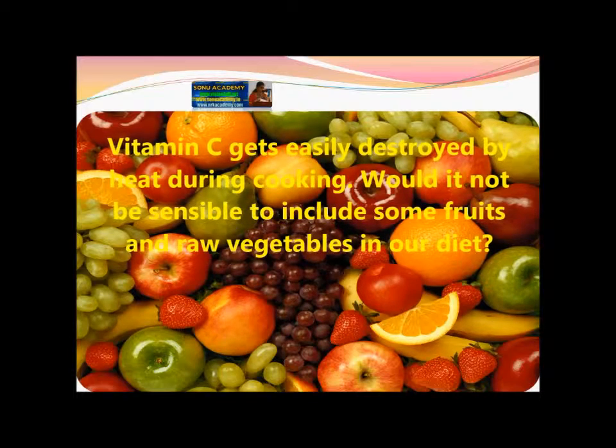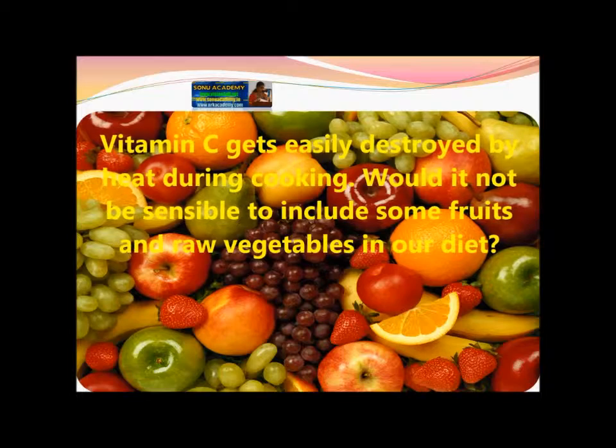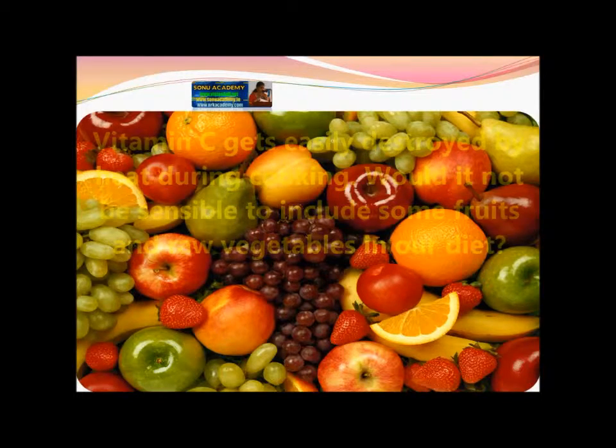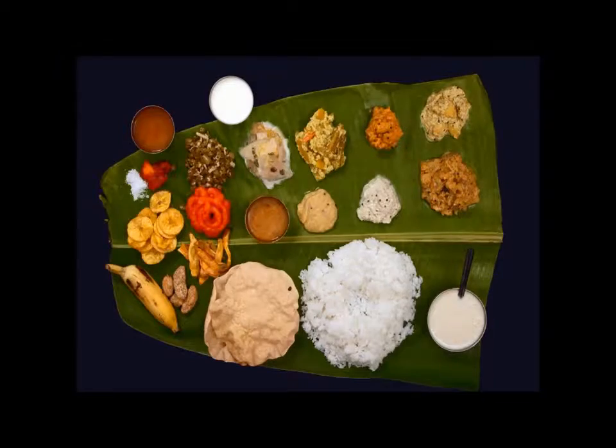Children, would it not be sensible to include some fruits and raw vegetables in your diet? So, children, we need a little of all kinds of food every day to get all these nutrients and roughage, etc. This type of diet we can call a balanced diet. Children, a balanced diet should contain 50% of carbohydrates, 35% of fats, 12% of proteins, 3% of vitamins and minerals, and a sufficient amount of water.